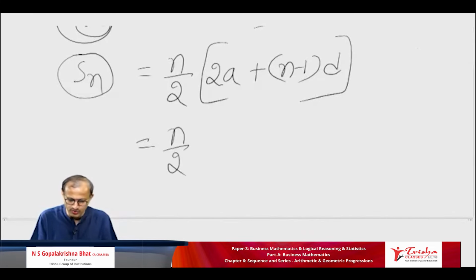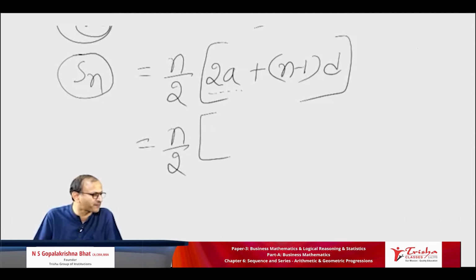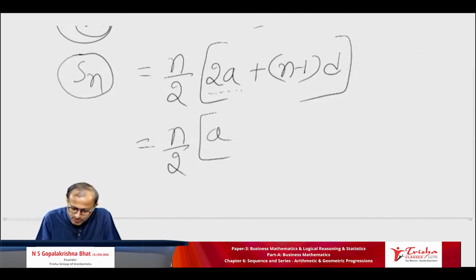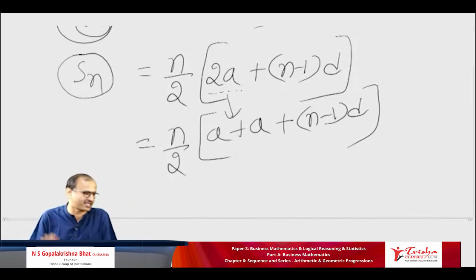N by 2. Can any of you tell me what else you can write for 2A? Something else. Let us see, I'll give a chance to you. A plus A. Very good. Sunita Pai, Prakash. Excellent. You have such a wonderful brain. I'll write 2A as A plus A.